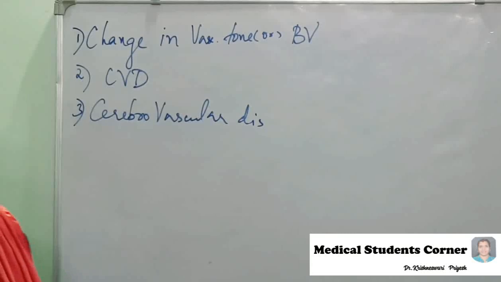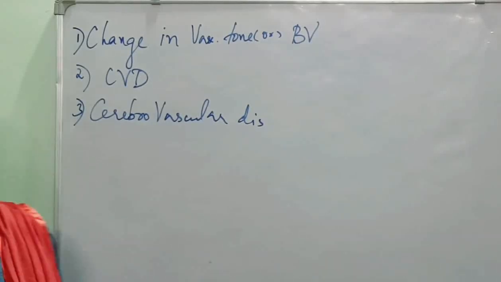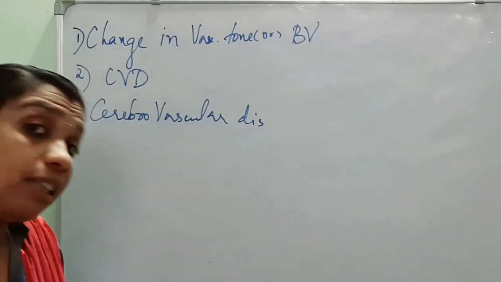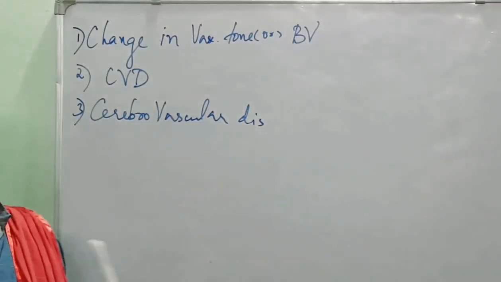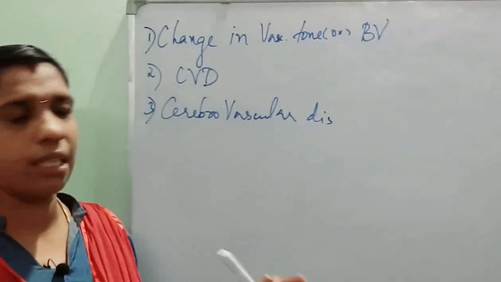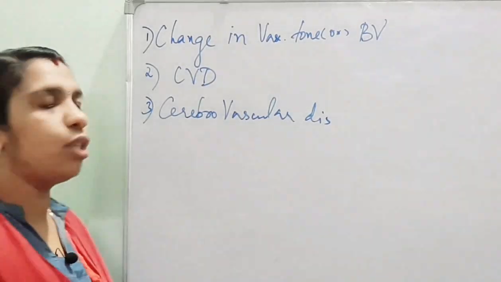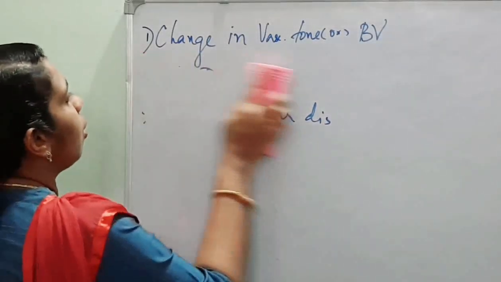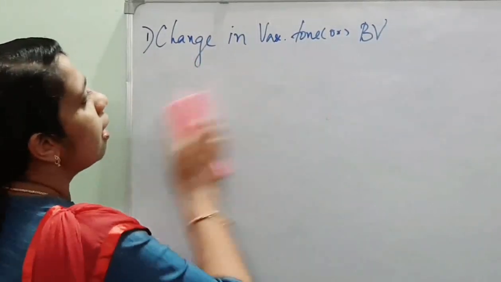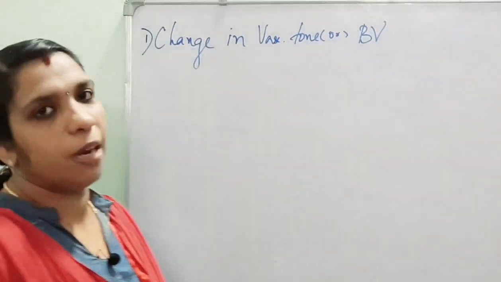Second is cardiovascular disorders. And third is cerebrovascular disorders. These are the three causes of syncope. Today we are going to deal with the first cause, which is change in vascular tone or blood volume.